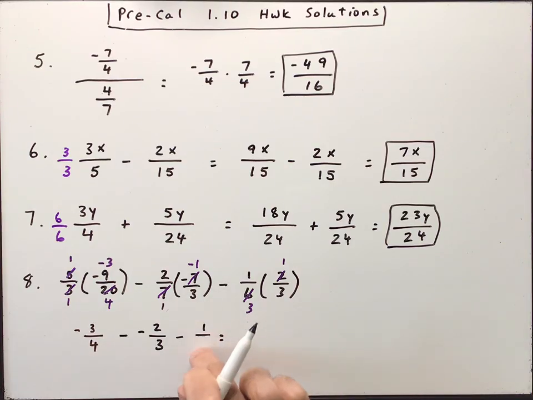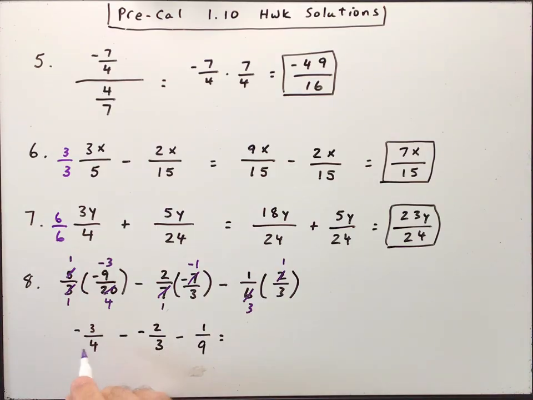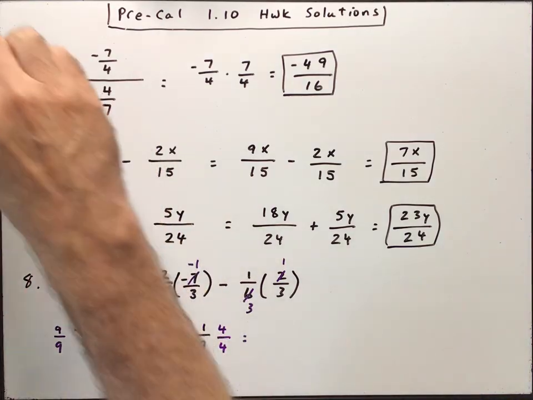Let's see, minus 1/9. I'm sorry about that. 3 times 3 is 9, so minus 1/9. Okay, I think a common denominator of 36 would work, because 9 times 4 is 36, and 3 will also go into 36. So let's multiply this first one by 9 over 9. And the second one, 12 over 12. And then the third one, 4 over 4. All right, so that would get us all in terms of 36.